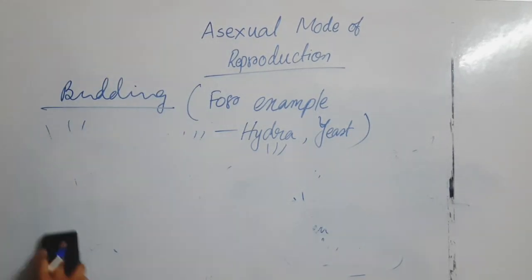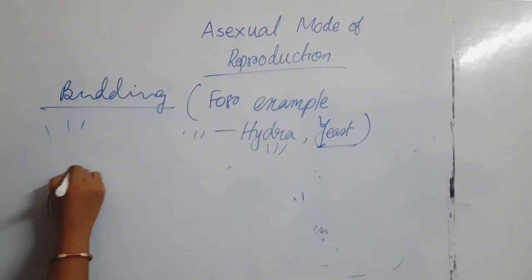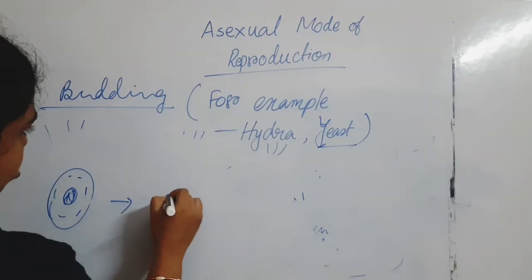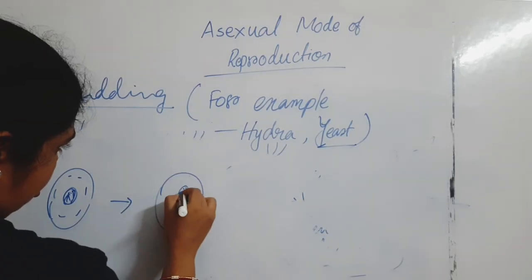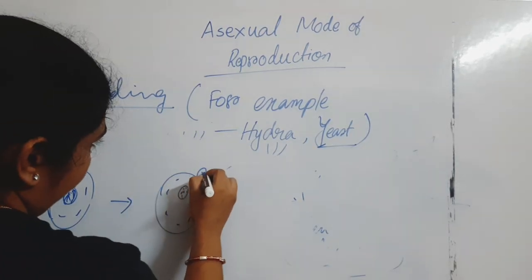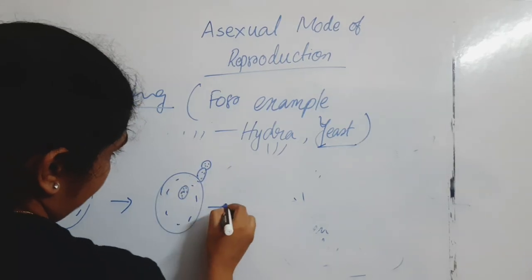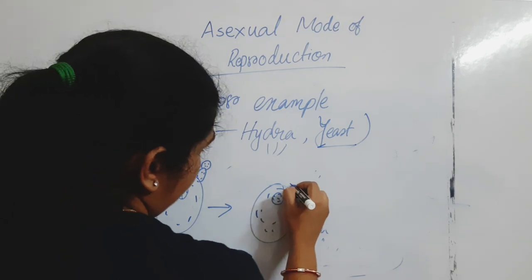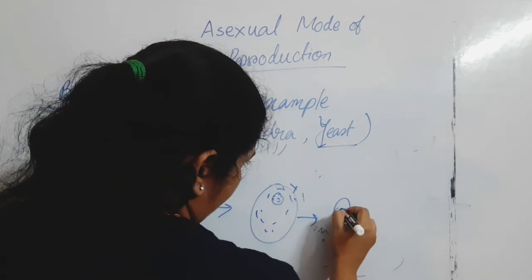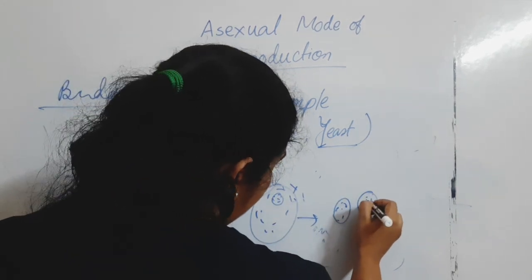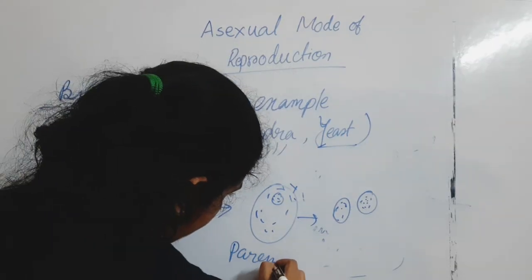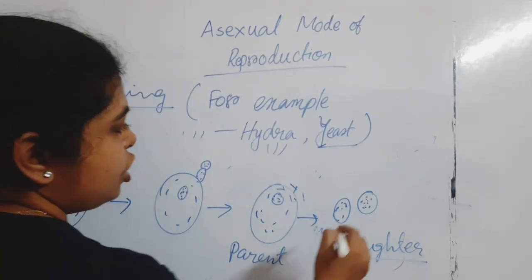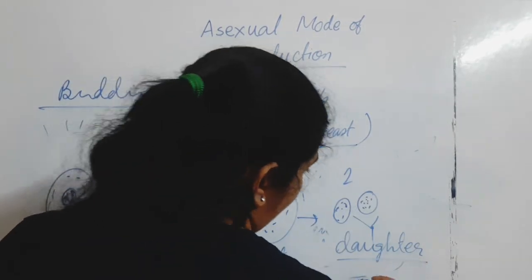If you notice the yeast cell, a small outgrowth is there, and then that small outgrowth detaches from the parent cell, creating two daughter cells.